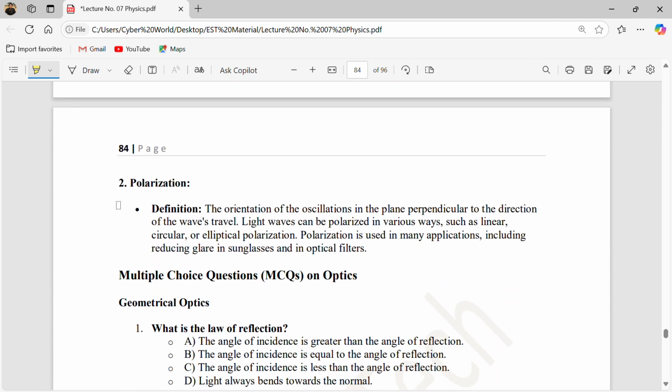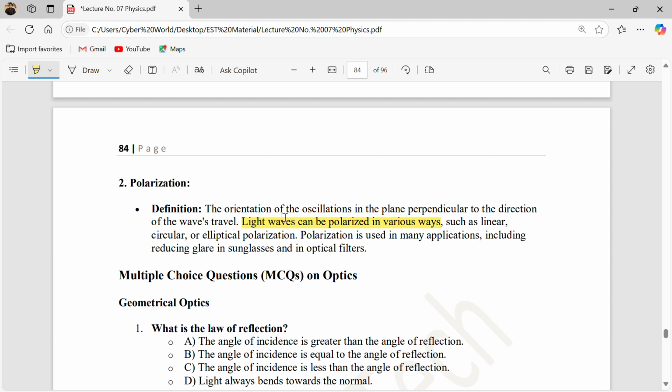What is polarization? Polarization is the orientation of the oscillation in a plane perpendicular to the direction of wave travel. Light waves can be polarized in various ways, because light is initially an unpolarized wave, oscillating in all directions.